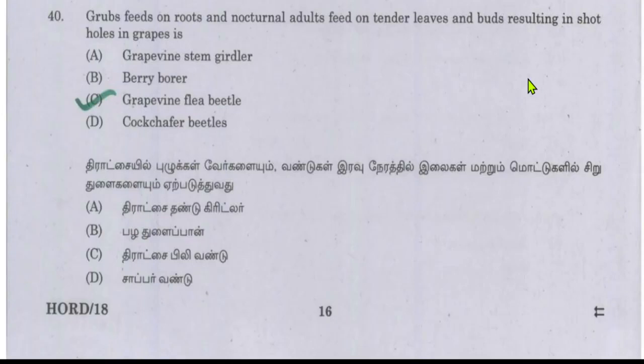So now they have asked, what is the causal pest? So the causal pest will be grapevine flea beetle. The grubs feed on the roots, and the nocturnal adults of the grapevine flea beetle feed on the tender leaves and buds, resulting in short holes on the leaf epidermis.